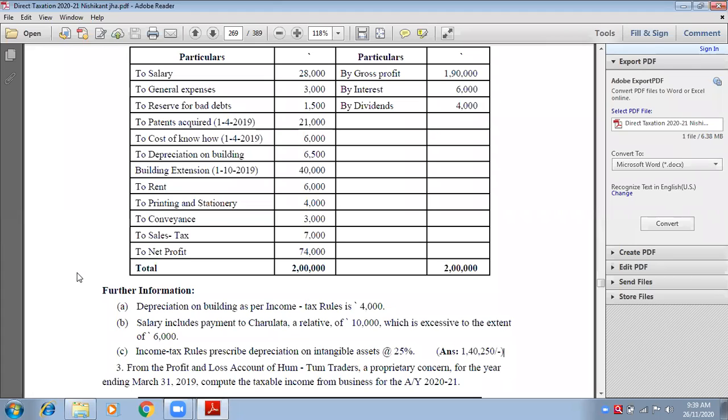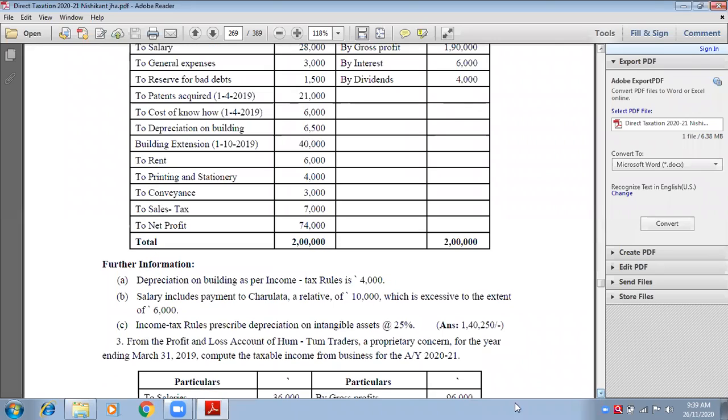Next, write down the next heading: less expenses allowable. That is our second heading. It has only to be found out through the adjustments. So for the first adjustment, tell me, is it related to allowable?